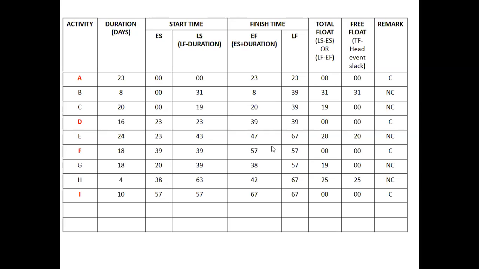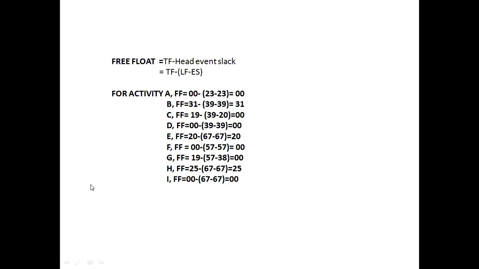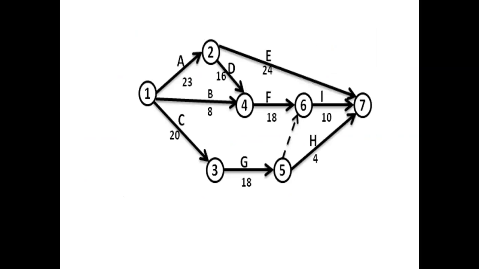So F is a critical activity because the total float of F is 0, and I is also critical because the total float of I is also 0. Here they are written in red color: A, D, F, and I. These A, D, F, and I are the critical activities. Then, as usual, we have to underline the critical activities in the network diagram: A, D, F, I.